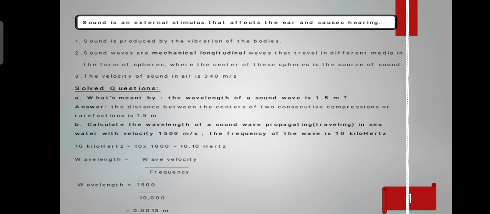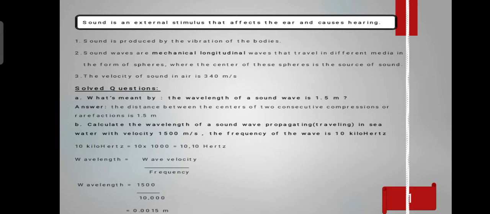Next, the velocity of sound in air equals 340 meters per second. We said last unit that the sound speed in air is 340 meters per second, the speed of sound in water is 1,500 meters per second, and the speed of sound in wood is 1,850 meters per second. And we said last unit that the velocity in general equals frequency times wavelength.